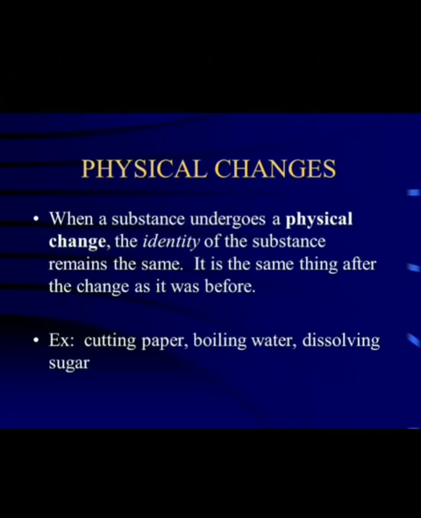Physical change means it is a temporary change in which no new substance is formed, and the substance may change in shape, size, physical state and appearance, but not in its chemical composition. That means the change is temporary, reversible, no new substance is formed, no energy is evolved or absorbed, and the composition and properties are not altered.